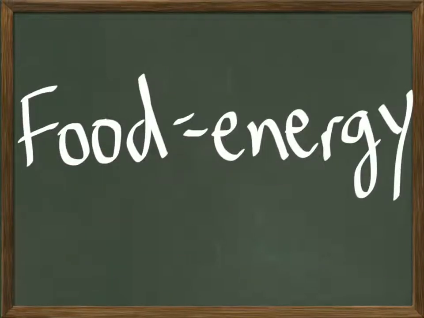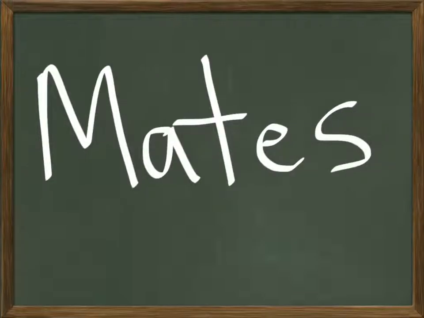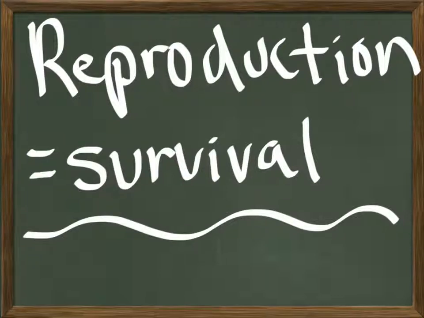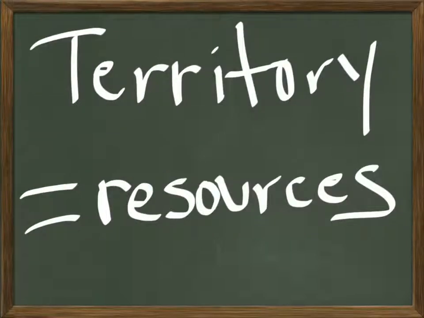Remember, food equals energy, so food is very important. Without food, they'll die. Animals compete for mates, again, because reproduction equals survival of the species. And animals and plants also compete for territory. And especially in the case of animals, territory equals resources. Okay, the bigger the territory that they control, the more resources that are available.